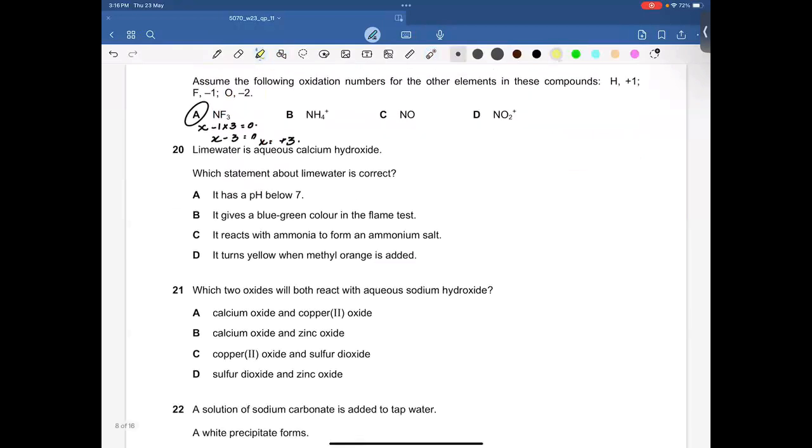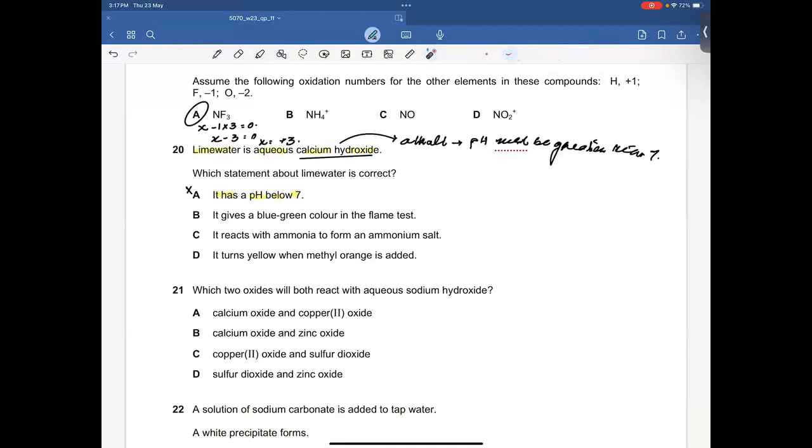Question number 20. Lime water is aqueous calcium hydroxide. That's perfectly fine, but you should know that lime water or calcium hydroxide is basically an alkali. If it is an alkali, its pH must be greater than 7, all right? It has a pH below 7. That's incorrect, because its pH is greater than 7.